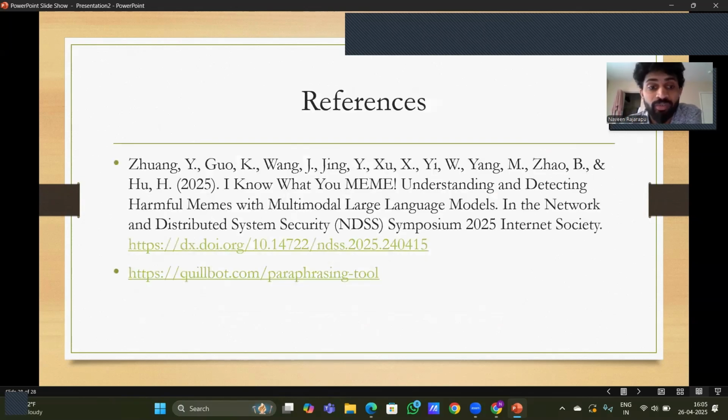So these are the references I have referred. The paper which was published in NDSS, and Quillbot for paraphrasing the content.